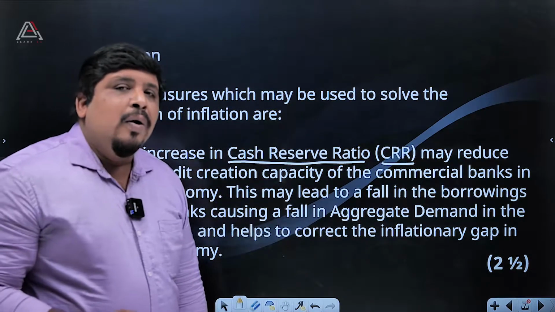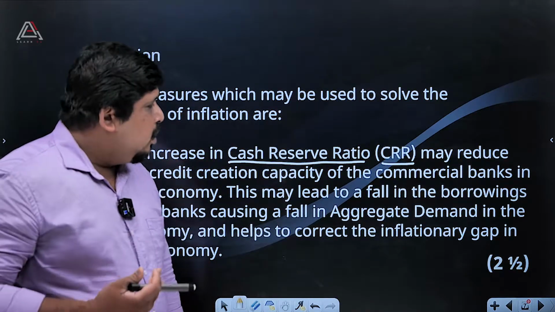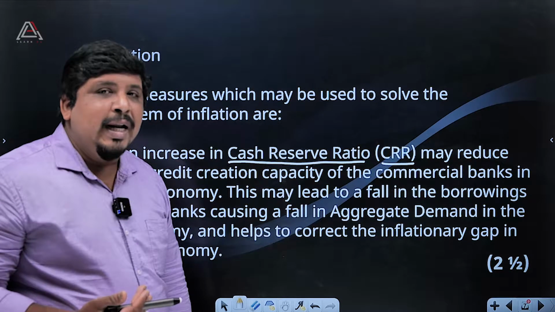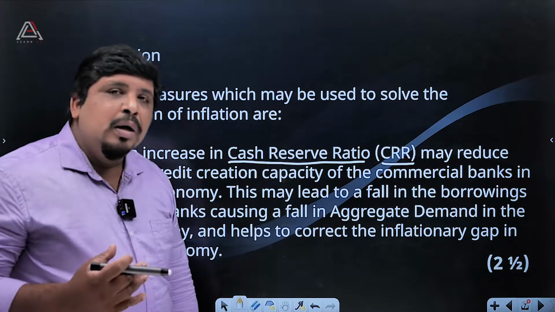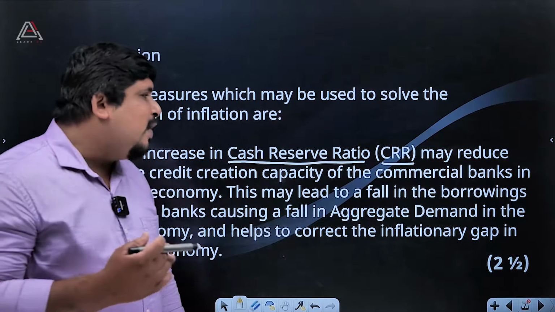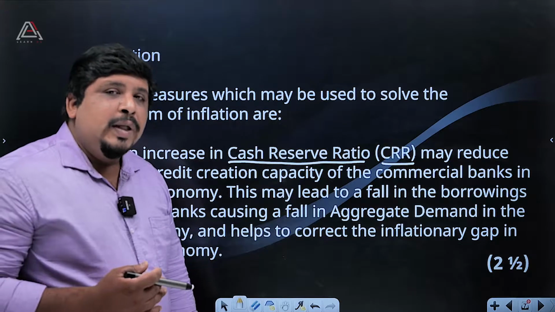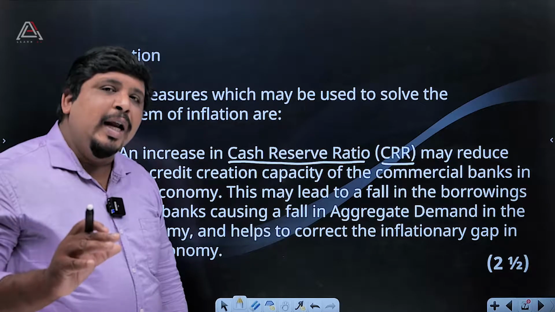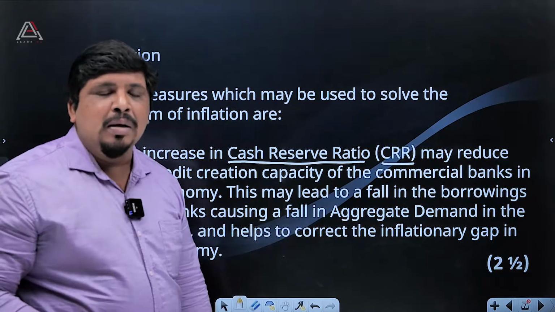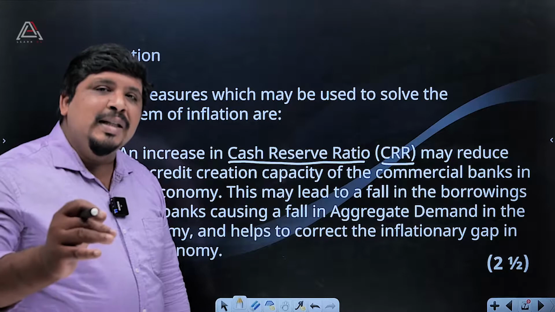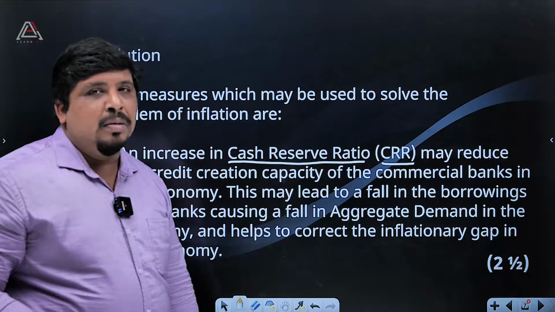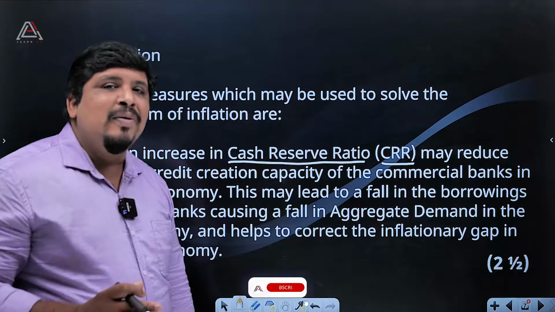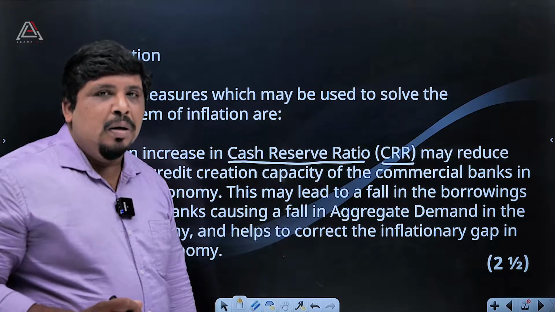We can understand CRR from the RBI. The Reserve Bank of India, the central bank, decides what kind of cash reserve ratio there will be.